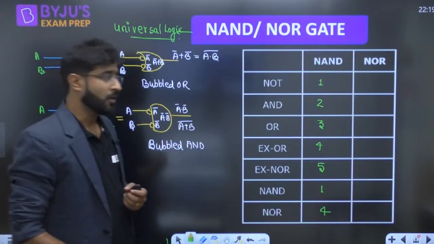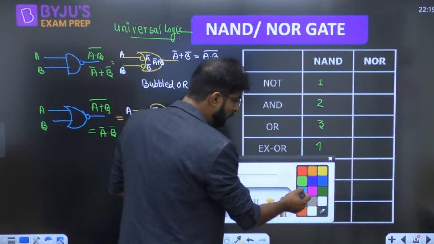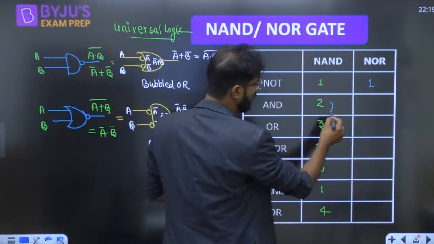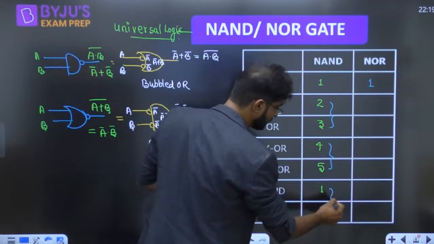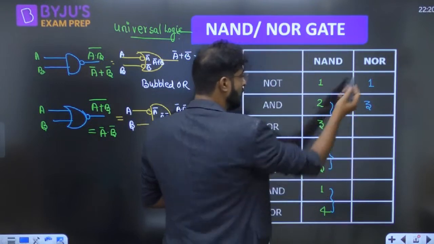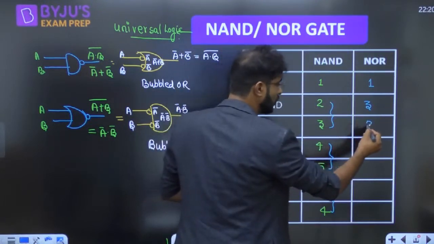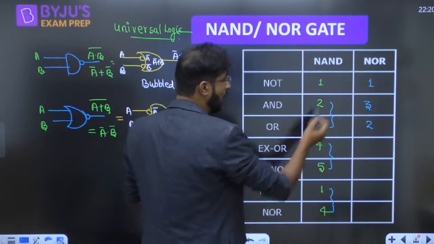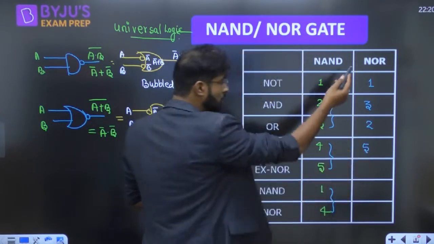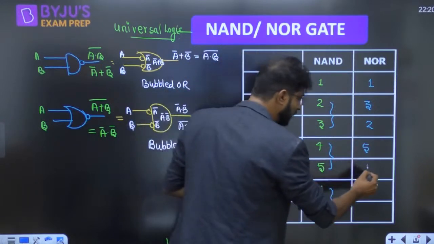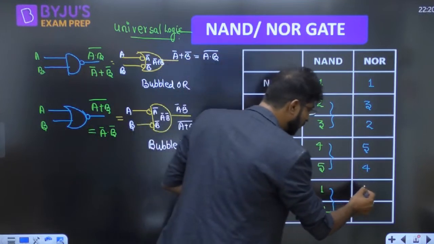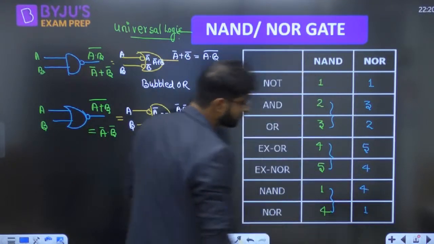Okay. Now if you want to design the same things by the NOR gate, for the NOT gate it is 1, you have to write all the values, you have to shuffle. How many NOR gates are required to design an AND gate? 3. How many NOR gates are required to design an OR gate? 2. Again shuffle. How many NOR gates are required to design an XOR gate? Answer is 5. How many NOR gates are required to design an XNOR gate? The answer is 4. How many NOR gates are required to design a NAND gate? Answer is 4 and 1.